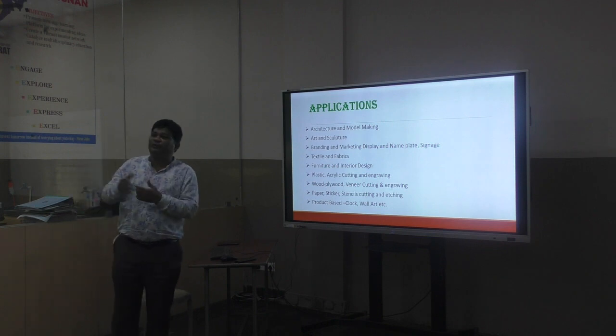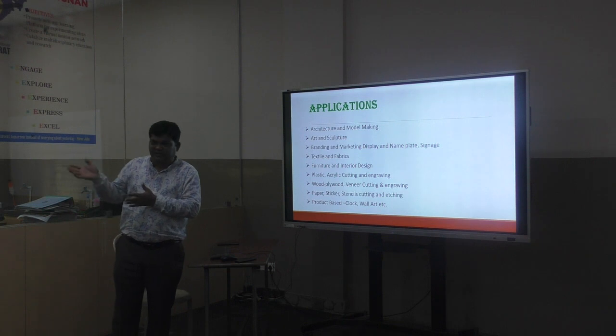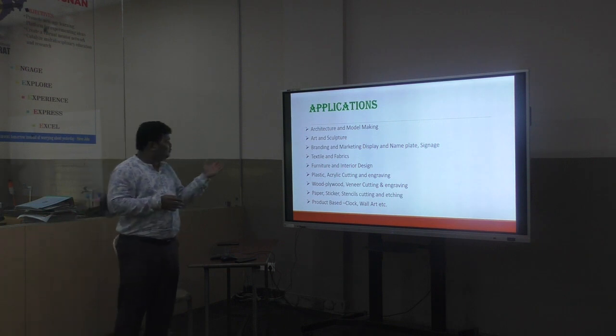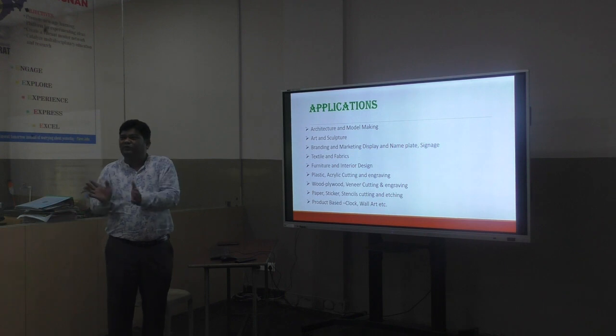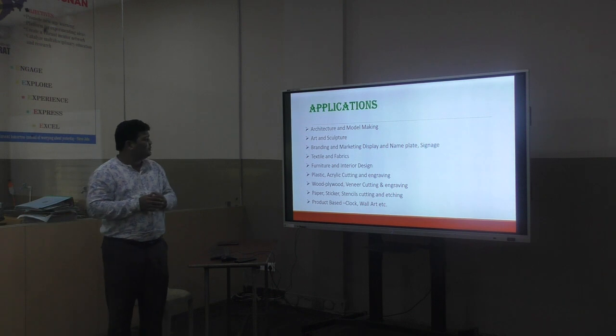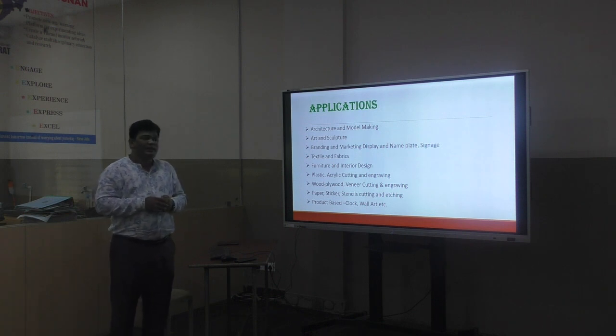So if you wanted to prepare your nameplates or keychains, we generally used to do that. Textile and fabric also, any type of design if required. Furniture, interior design. MDF sheets are there with us. So if any kind of door or design of the door is required, it can be easily prepared by the laser cutting machine. Plastic, acrylic cutting and engraving.